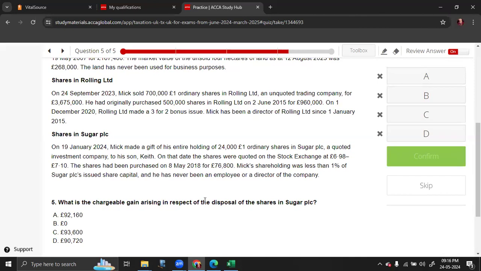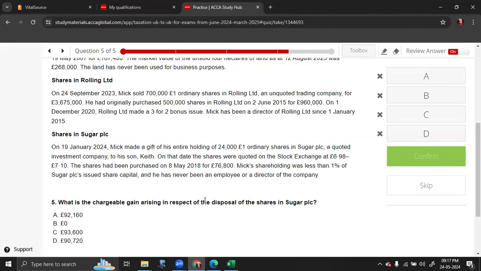Remember, when the shares are gifted to a connected party, you have to take the market value, which is the mid price average of the quoted price. The shares have been purchased for 76,800. Mike's holding was less than 1% and he has never been an employee. They are specifically saying this to tell you that he's not eligible for investor relief and BADR relief as well. But we don't need that because we are not computing the CGT liability.